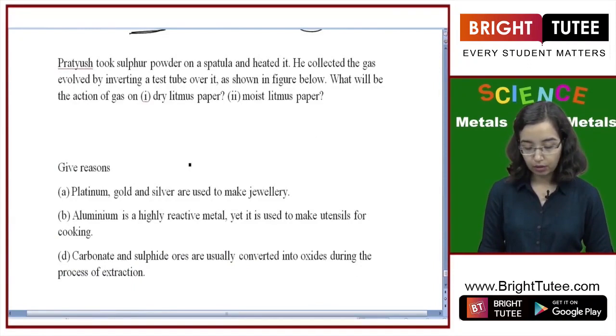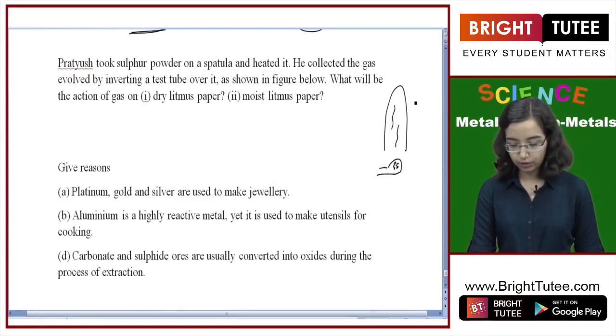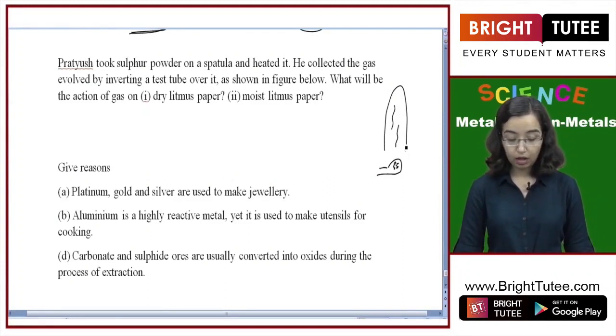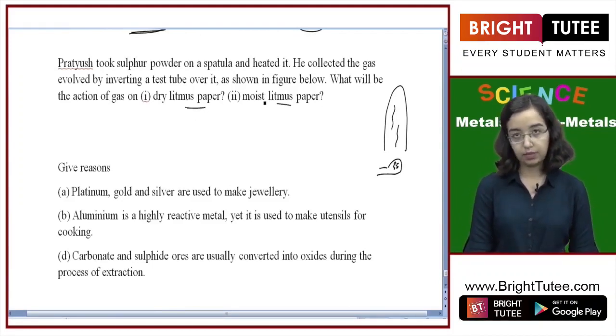Pratyush took sulfur powder on a spatula and heated it. He collected it. So let's just draw a system here. So there's a spatula which has sulfur powder on it. He collected the gas evolved in a test tube by keeping it over it, and now he wants to see what will be the action on the dry litmus paper and the moist litmus paper.